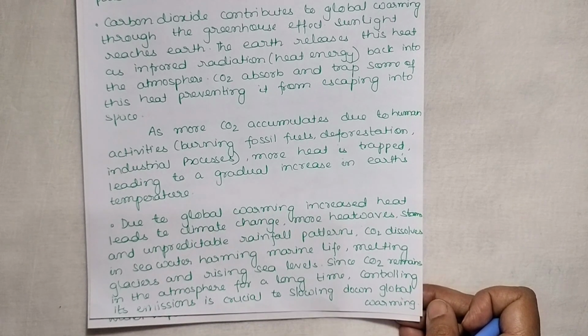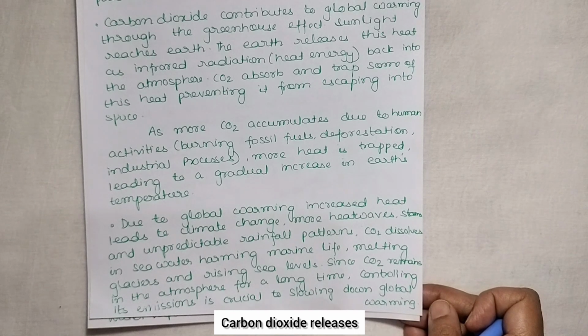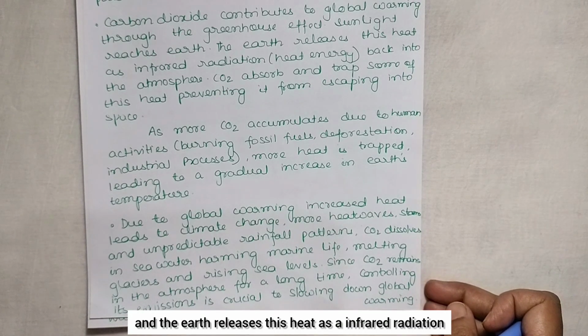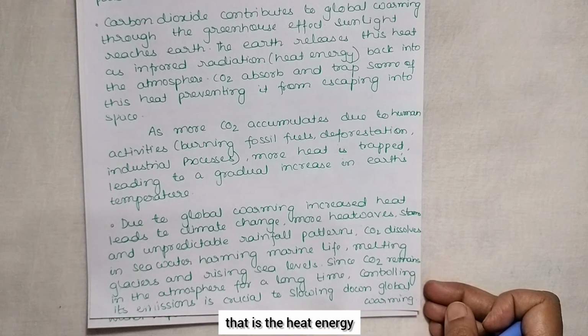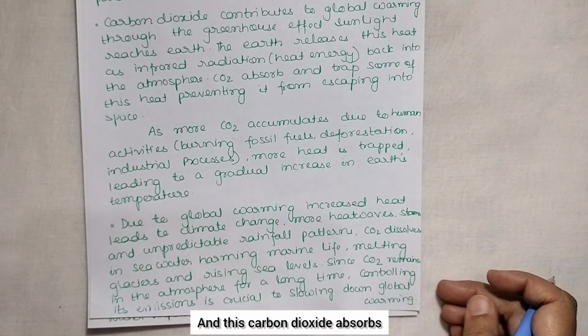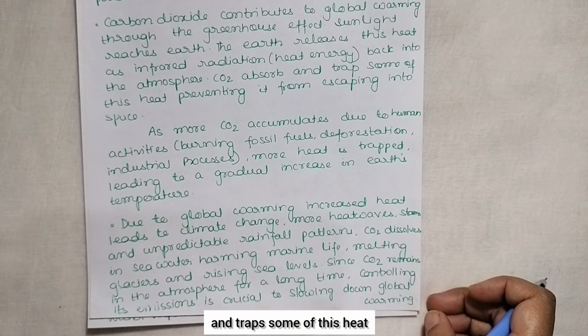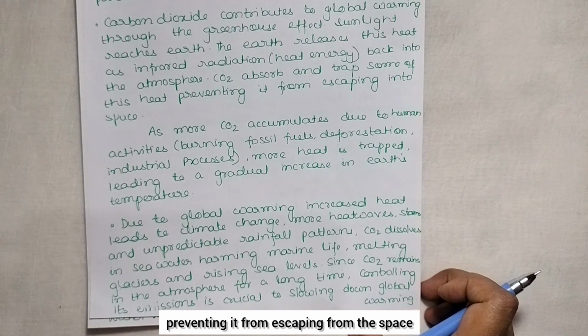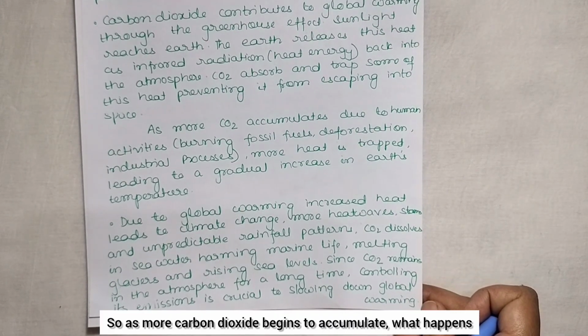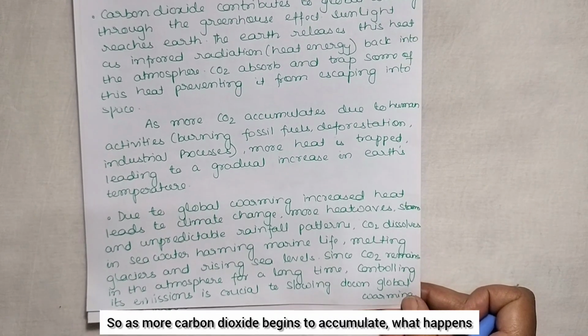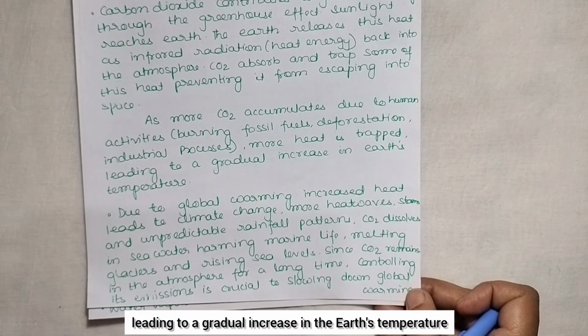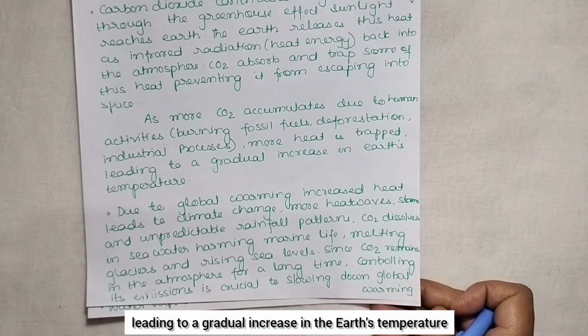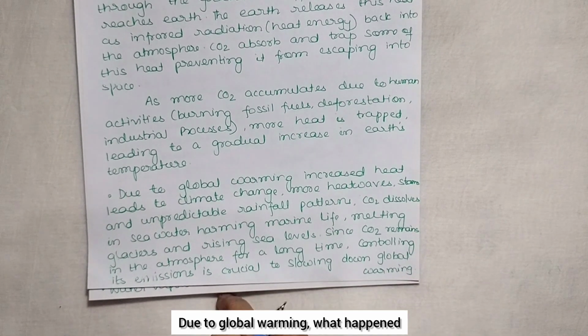So what happened? Sunlight reaches the earth, and the earth releases this heat as infrared radiation, that is the heat energy. And this carbon dioxide absorbs and traps some of this heat, preventing it from escaping into space. So as more carbon dioxide begins to accumulate, what happened? The heat begins to be trapped, leading to a gradual increase in the earth temperature. Due to global warming, what happened?